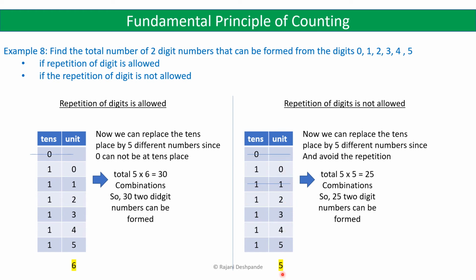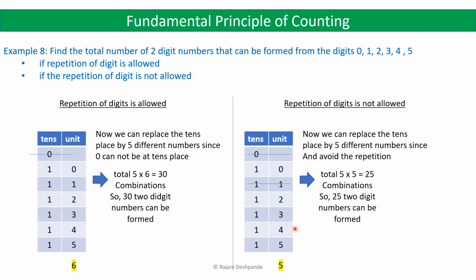So 5 options. So here, suppose if you choose 2 in the tens place, then you can have 2, 0, 2, 1, but you cannot have 2, 2. But you can use 0, 1, 3, 4 and 5. So 5 options. So because repetition of digit is not allowed, you have to skip only that digit which you have used in the tens place.